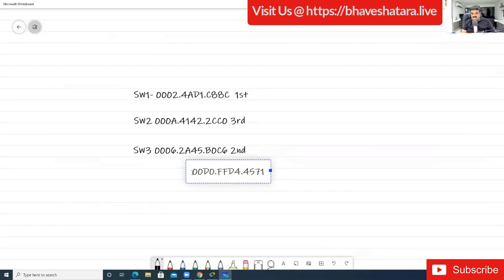Okay, and this is the MAC address of switch 4.